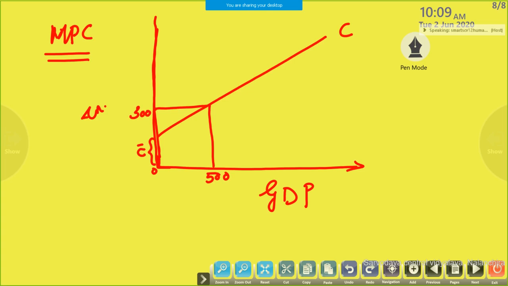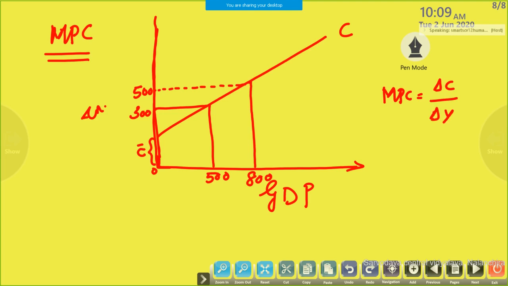When income increases from 500 to 800, consumption also increases, suppose to 500. We have to find out MPC. Here also we take the formula, the ratio between additional consumption and additional income.